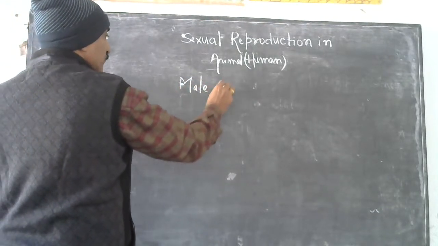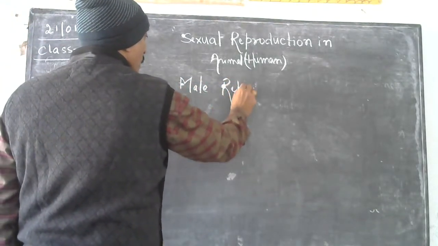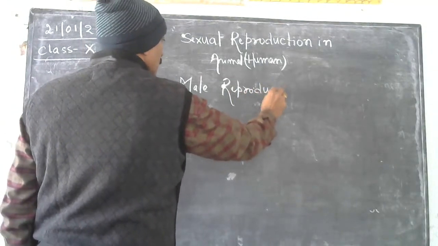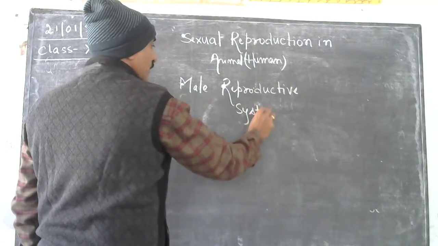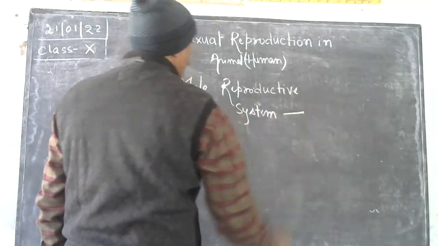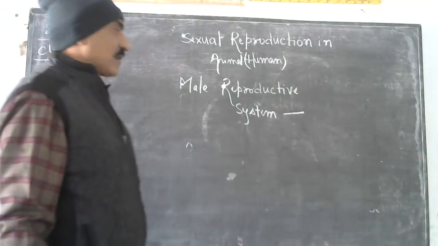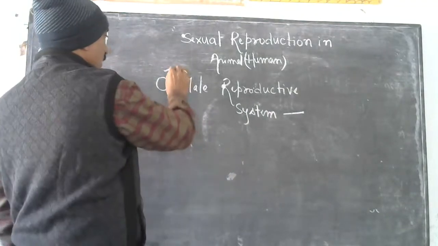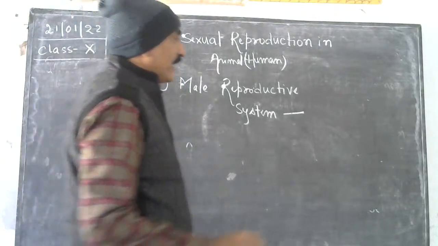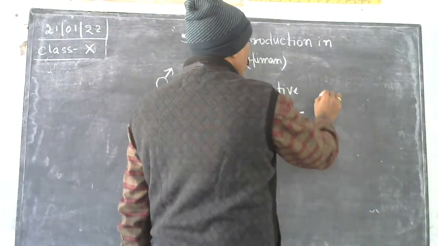Male reproductive system. A male reproductive system. अब देखो male reproductive system, this is the symbol of the male reproductive system, includes